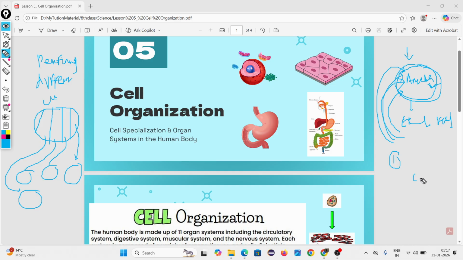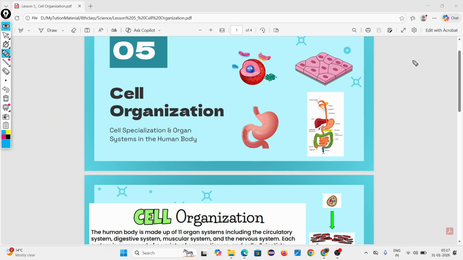Look, here I am telling cell, here I am telling organ system. What is the difference between cell and organ system? Just wait. Do you understand? Yes. Okay. Then let's start cell organization.